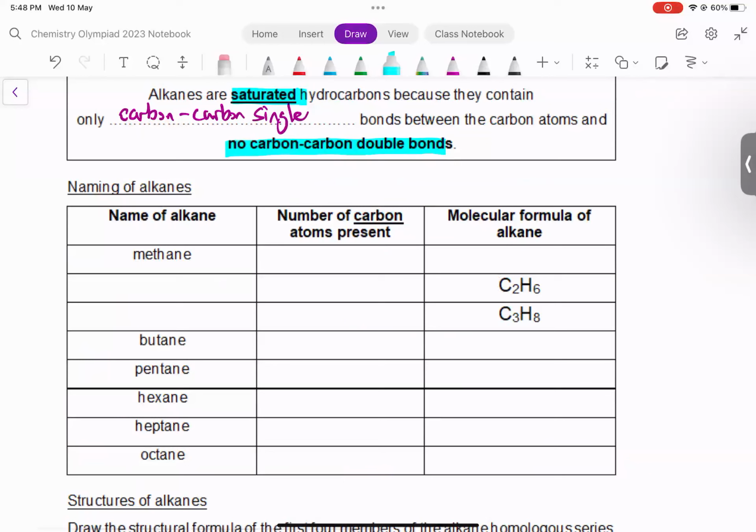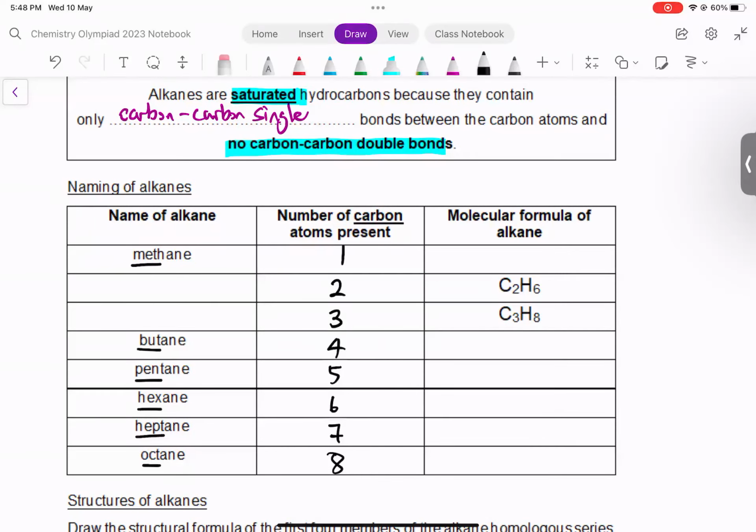In terms of the naming, we learned last lesson under Intro to Organic Chem, the number of carbon atoms determines the prefix that it would use. 1 carbon is meth. 4 carbons is but, that's why it's butane. 5 carbons is pent, pentane. So you realize the prefix, the first part of the name, follows the number of carbon atoms.